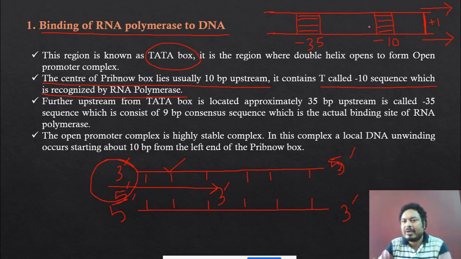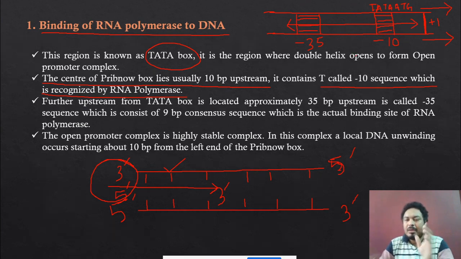There will be an A area, so whatever there is, T A then T G. So this sequence is found in the -10 region over here. So this is the Pribnow box, which is found in the -10 region. Why is it called -10? Because the synthesis starts from +1. And this whole region is called the promoter region.